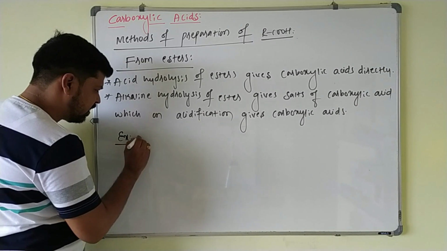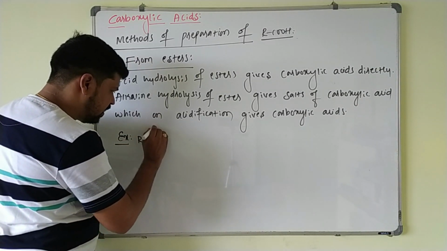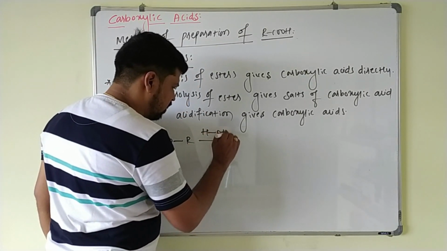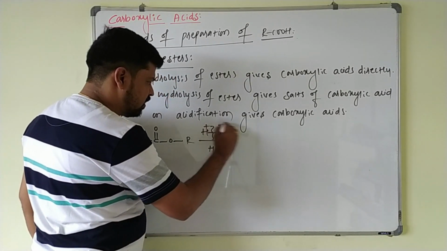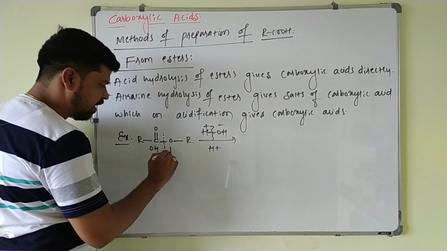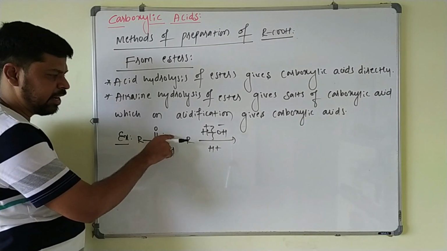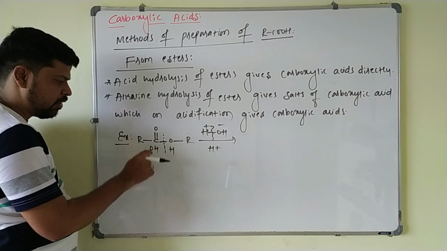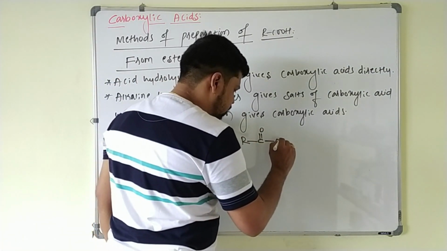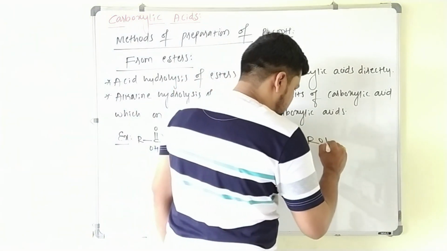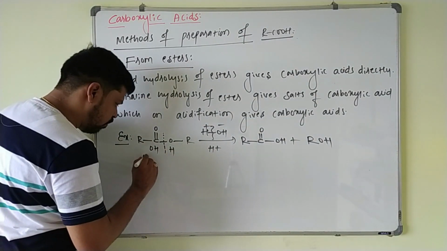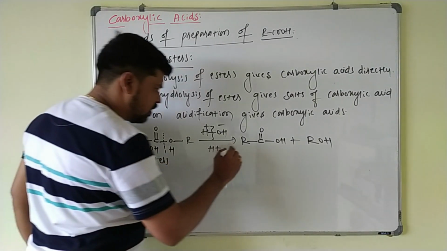If hydrolysis is done in the acidic medium, RCOOR', this on treating with water in the acidic medium, this is H plus and OH minus, you break this bond here, here OH is added and here H is added. This is electropositive and this is electronegative, on the negative side you add positive and on the positive side you add negative, so that directly you will get carboxylic acid and alcohol here. A mixture of carboxylic acid and alcohol is obtained. So acid hydrolysis of these esters directly gives carboxylic acid. This is your carboxylic acid.